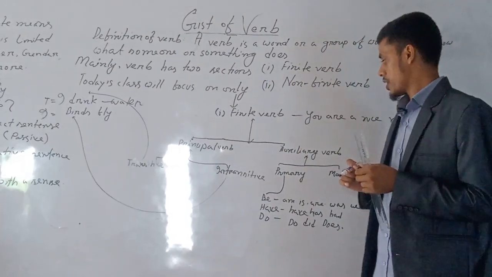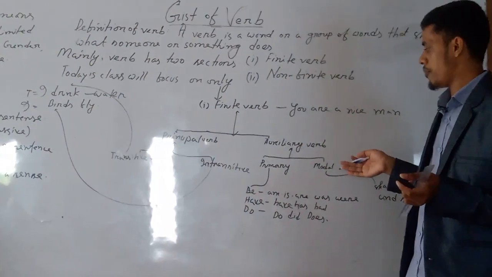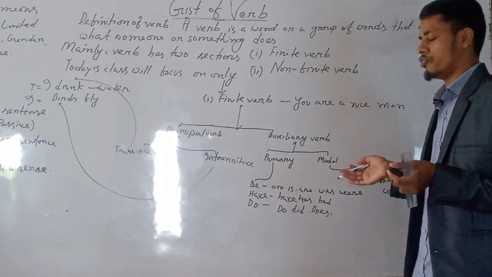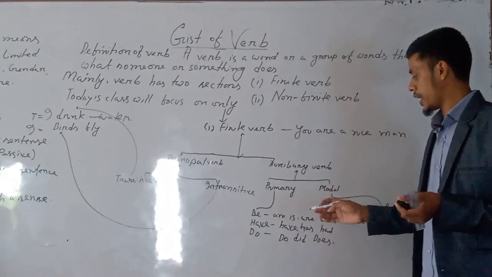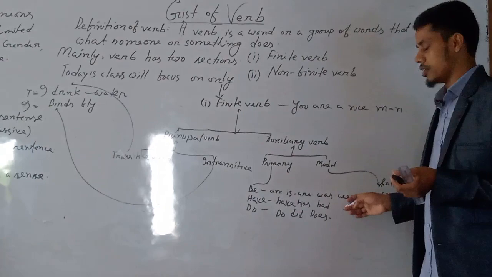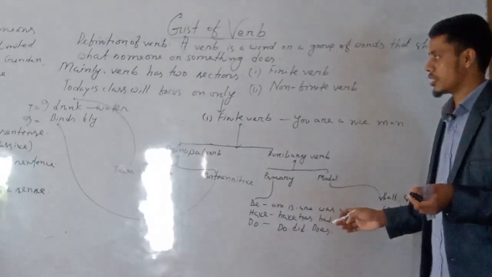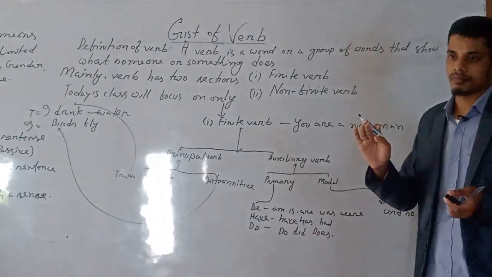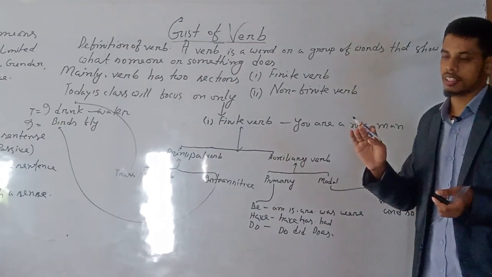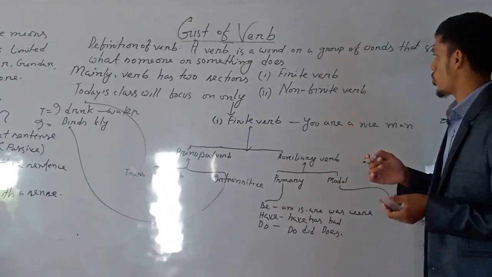Okay, come to the next one, auxiliary verb. I have already introduced it to you. It is very simple: verb to be and so on. Some examples you'll find: am, is, are, was, were, have, has, had, do, did, does. There are two types, past tense verbs and present tense verbs. That is very simple for you.